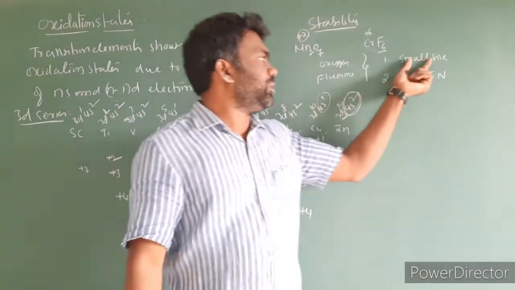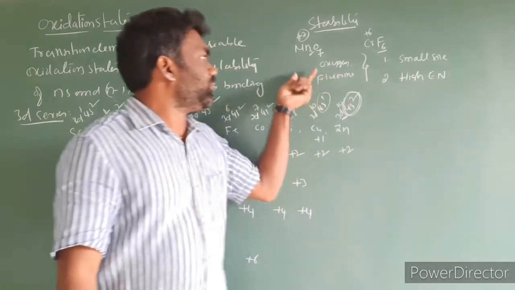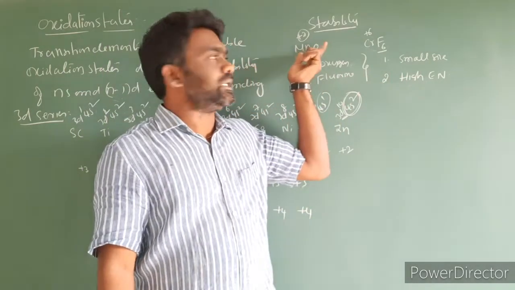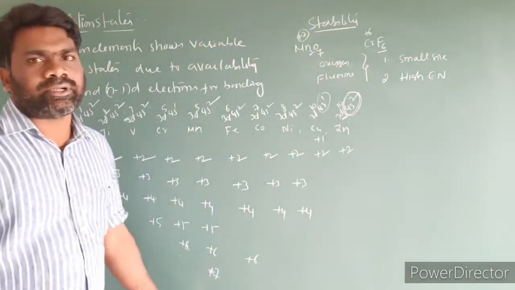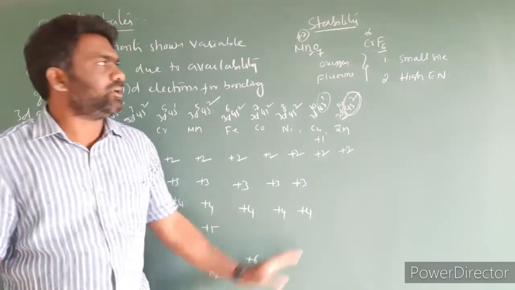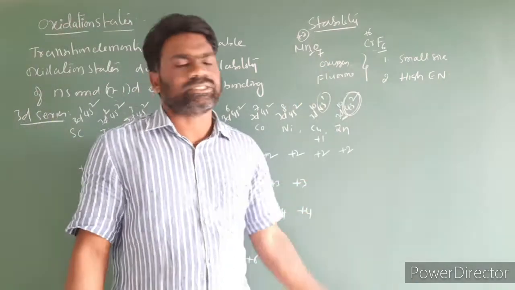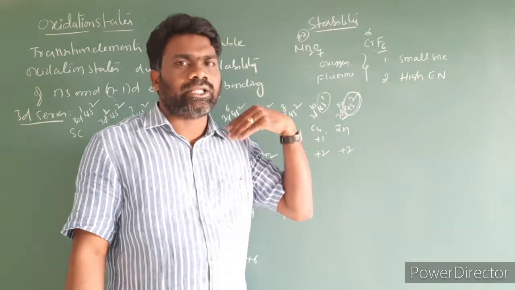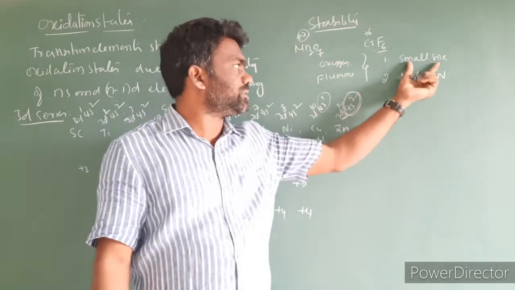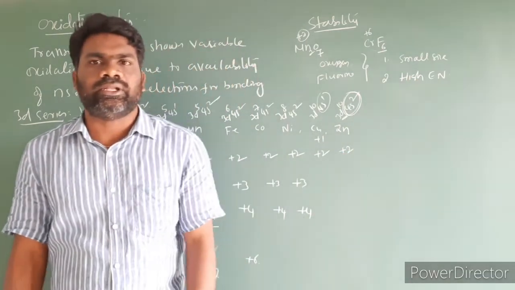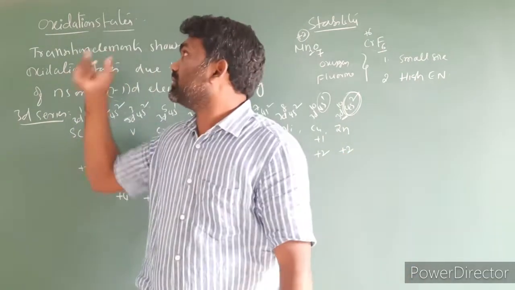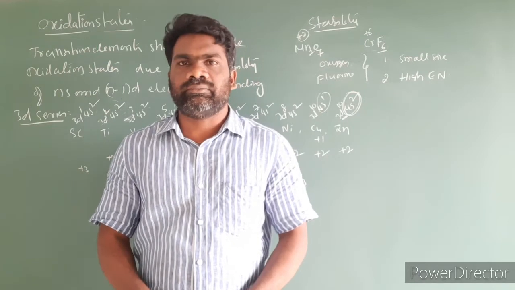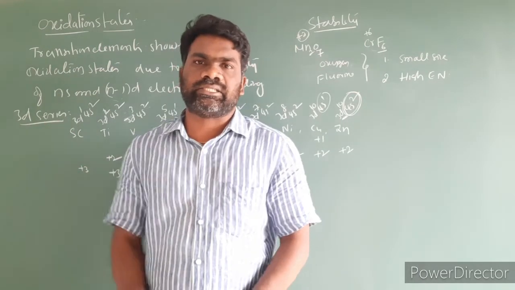Because of the small size and high electronegativity, fluorine and oxygen can stabilize the higher oxidation states of transition metals. So they can oxidize the metal to higher oxidation states. This is the oxidation states of transition elements in the 3d series.